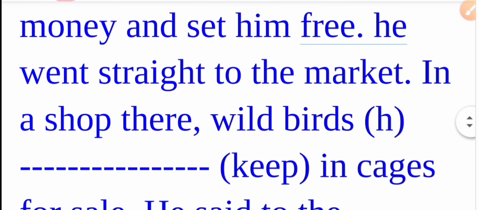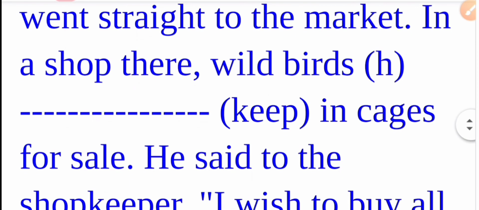He went straight to the market. Here he means the man who was imprisoned. He went straight to the market. In a shop there, wild birds keep in cages for sale. Learners, the subject is wild birds and the verb is keep.